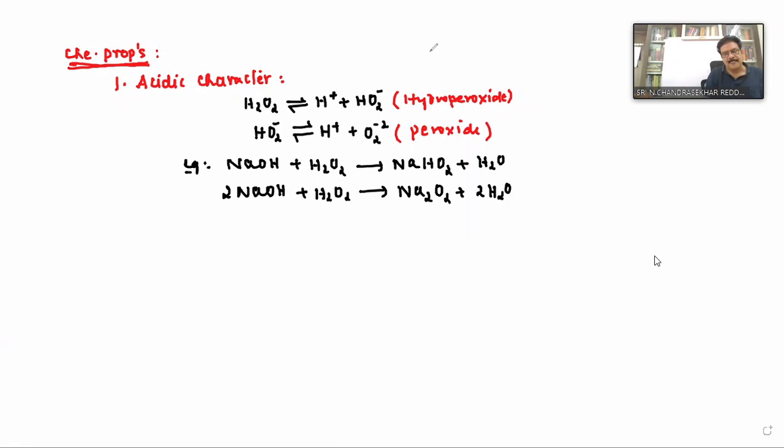What is the difference you are finding? This compound is sodium hydroperoxide, and this is sodium peroxide.